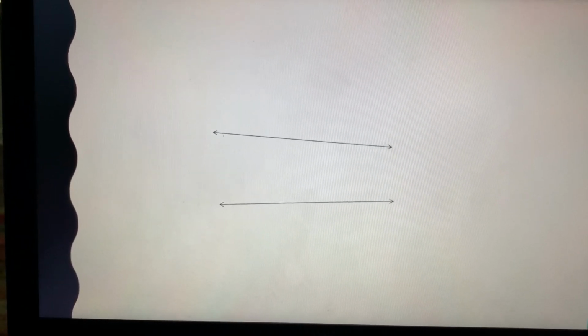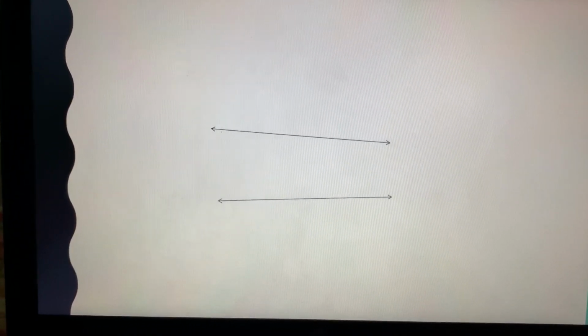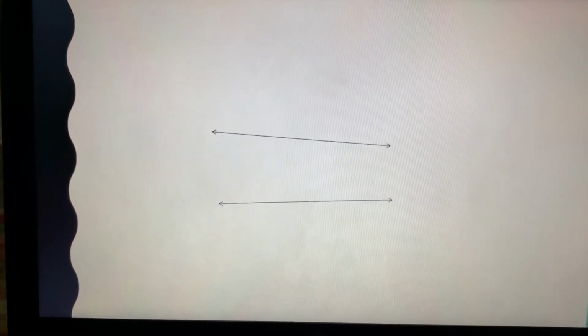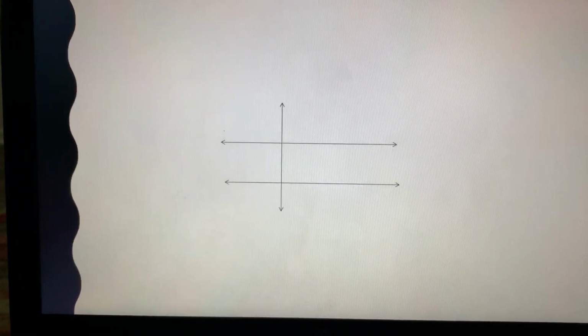Here, this is a tricky one. If you look at it, you may think that it is parallel. But if the top one keeps going on and on and on, kind of like in a downward direction, and the bottom one keeps going on and on and on in like an upward direction, they will eventually cross.